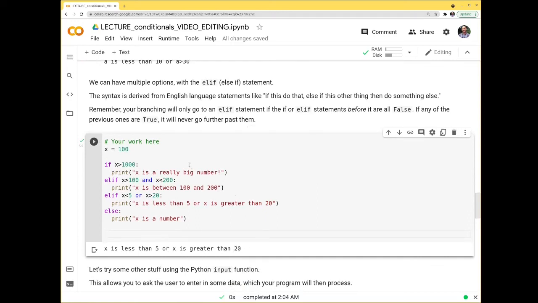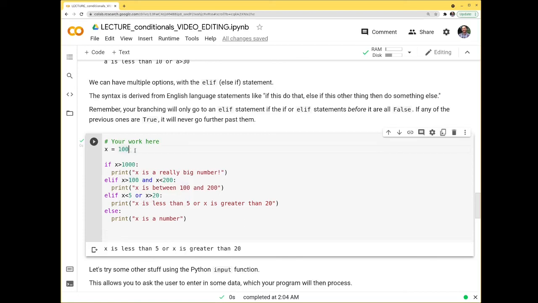So let's see how we got here. It says if x is greater than 1,000, "x is a really big number." It's not greater than 1,000, so it fails here, so it goes to the next one. If x is greater than 100 and less than 200, "x is between 100 and 200." However, x is actually 100, so it's not greater than 100. This and statement means both of these need to be true, and so this whole statement fails. Another option then we go to is if x is less than 5 or x is greater than 20, and that's what we print out.